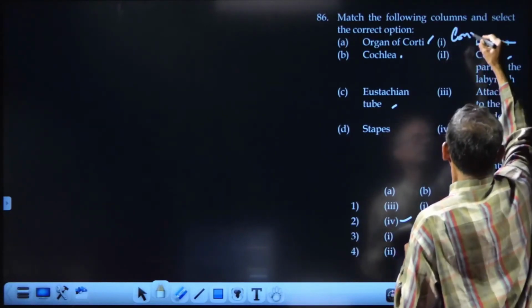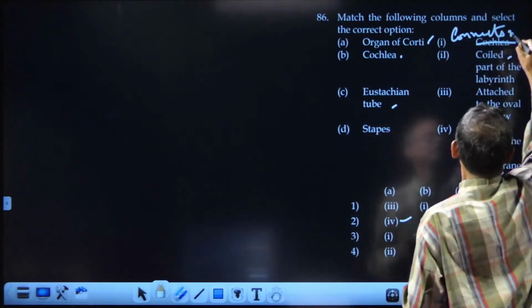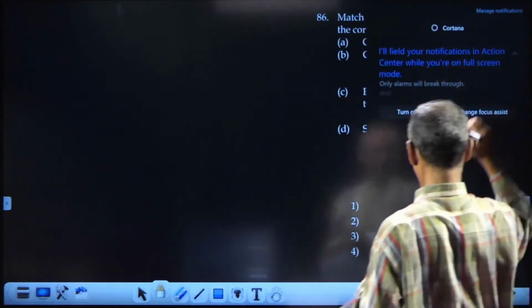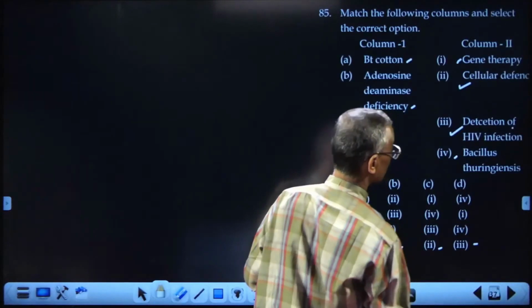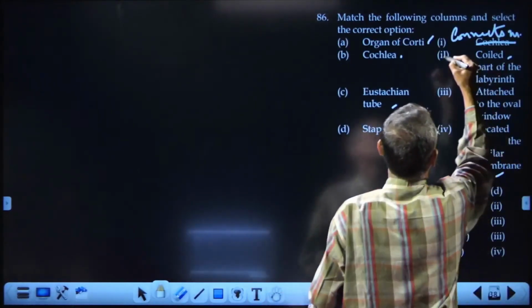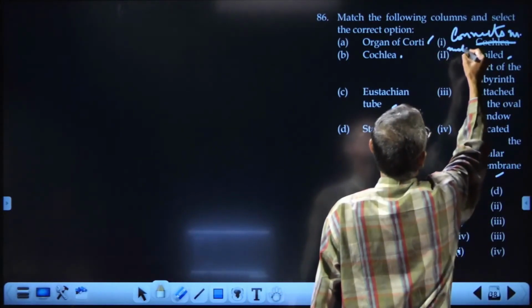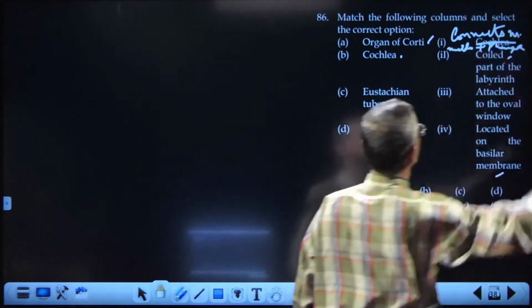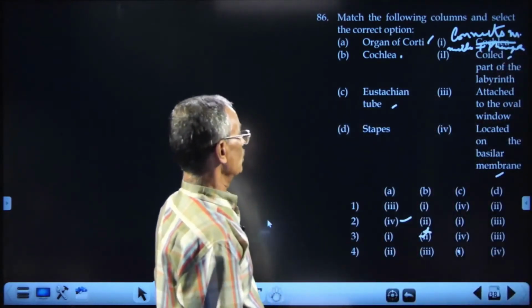It connects the middle ear with the pharynx. That is the Eustachian tube.